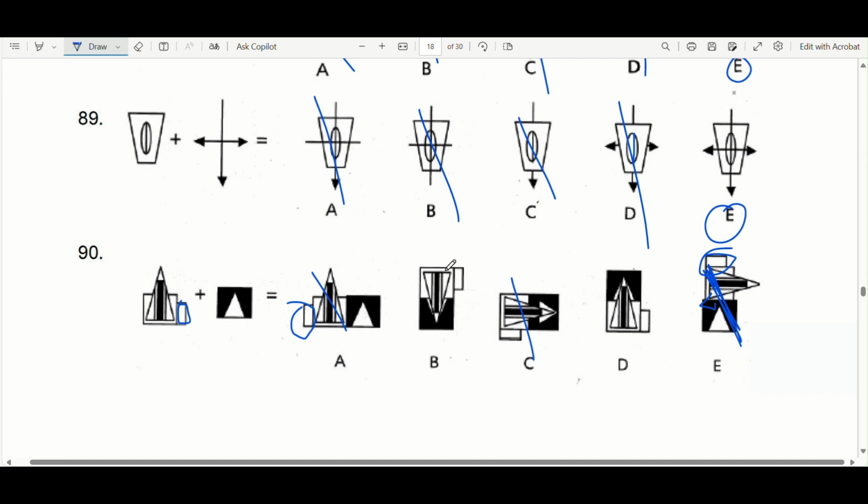Option B is a reflection. Try and rotate this in your head. You'll figure out it can never have the thing here. So you're going to be left with option D. You've got the black thing. This one is put behind, right here. That makes sense.